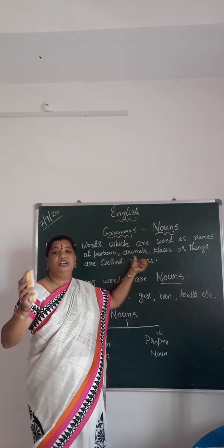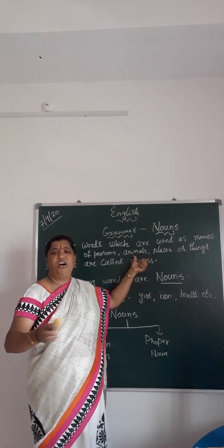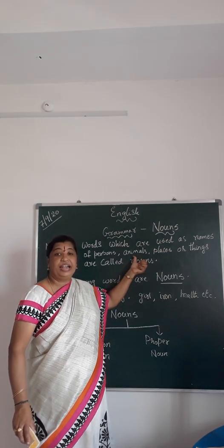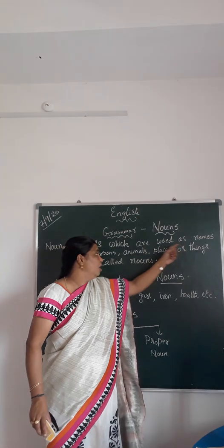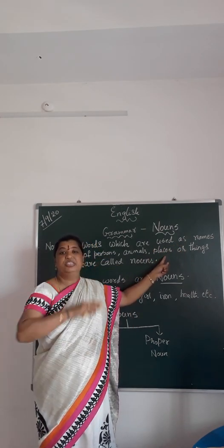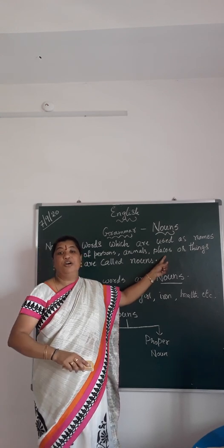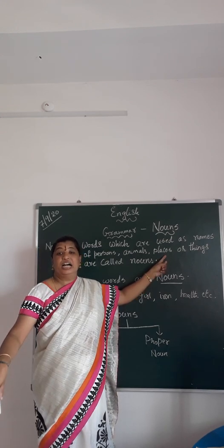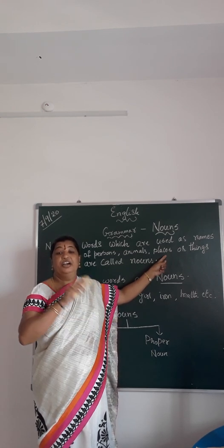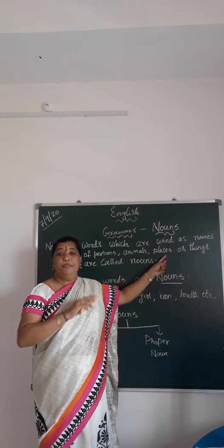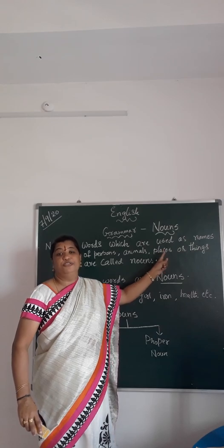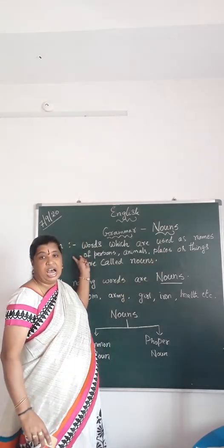Animals: cat, dog, rat, all the birds, that is eagle, vultures, bat, all this come under noun. Places: Hyderabad is a place, Chennai is a place, Bangalore is the name of a place, Delhi is the name of a place, India is the name of a country, America, Russia, Britain are the names of countries. All this becomes the names of the places, which is a noun.